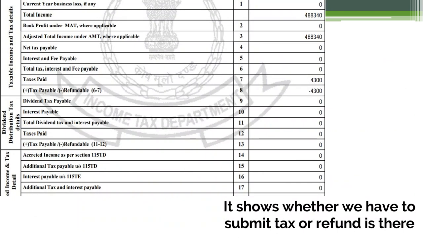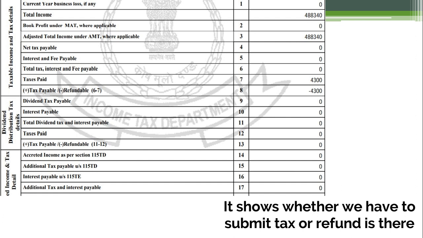This is all about the first page, and the second page shows whether we have to submit tax or whether a refund is due. Once you add all these details, it will help you know this. Taxes paid is 4,300 and tax payable or refundable is 4,300, which means you don't have income exceeding the particular income slab.